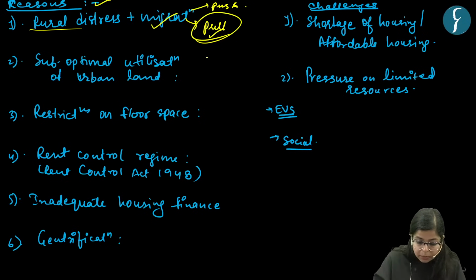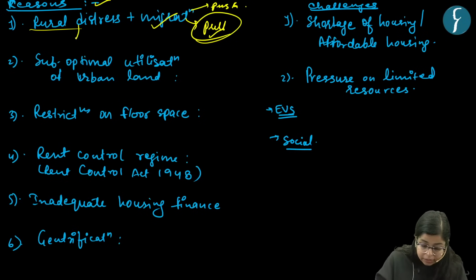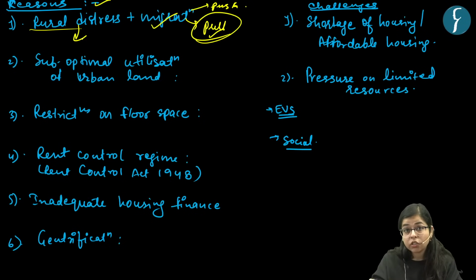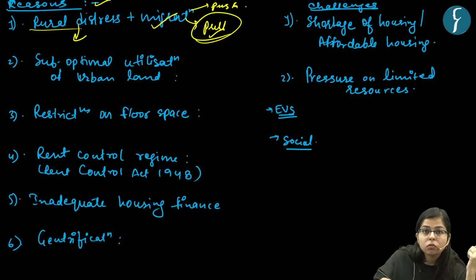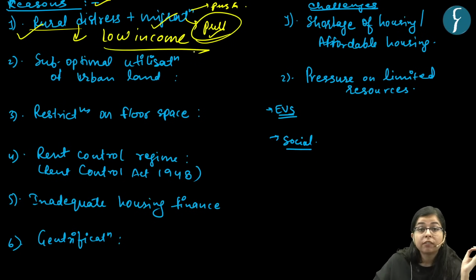That's why the rural population migrates to urban places, and this adds to the population annually who are being added to urban areas. Basically, most of these people may belong to the lower section of society, right? With low income groups. So these people may not afford affordable housing. So this is the first thing.